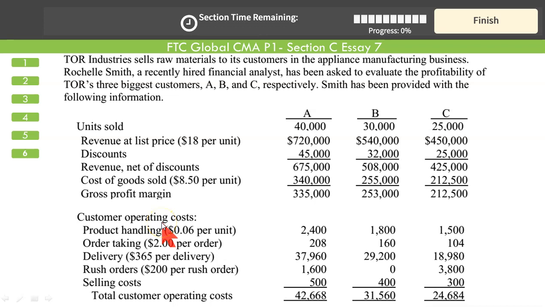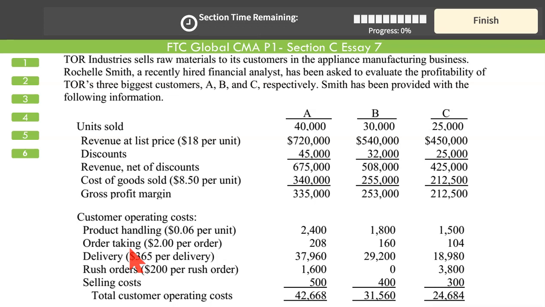Since it is not explicitly given which is giving us an edge over the competitors, we can discuss any of these. Maybe you could discuss discounts. Any of these two would be sufficient. Product handling, ordering cost, or delivery cost per customer. And you can discuss that we are maintaining these costs comparatively lower than our competitors. Sufficient.